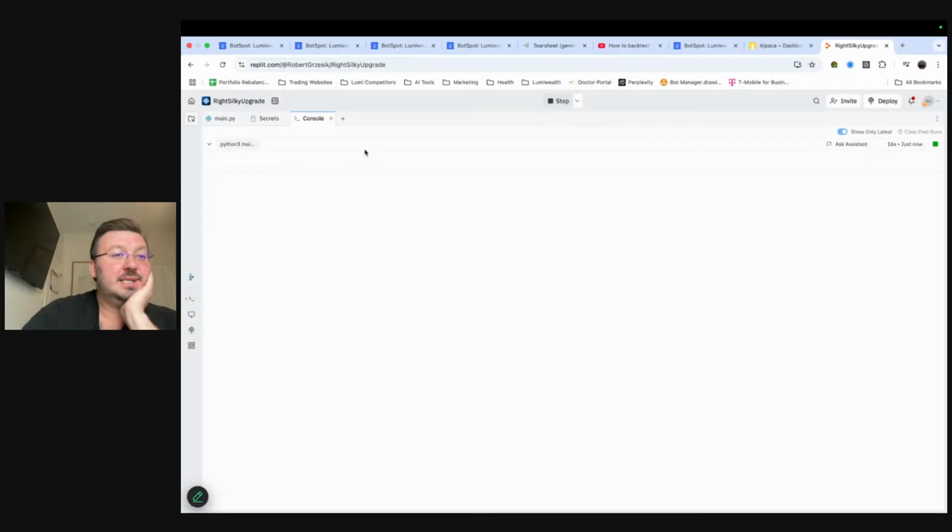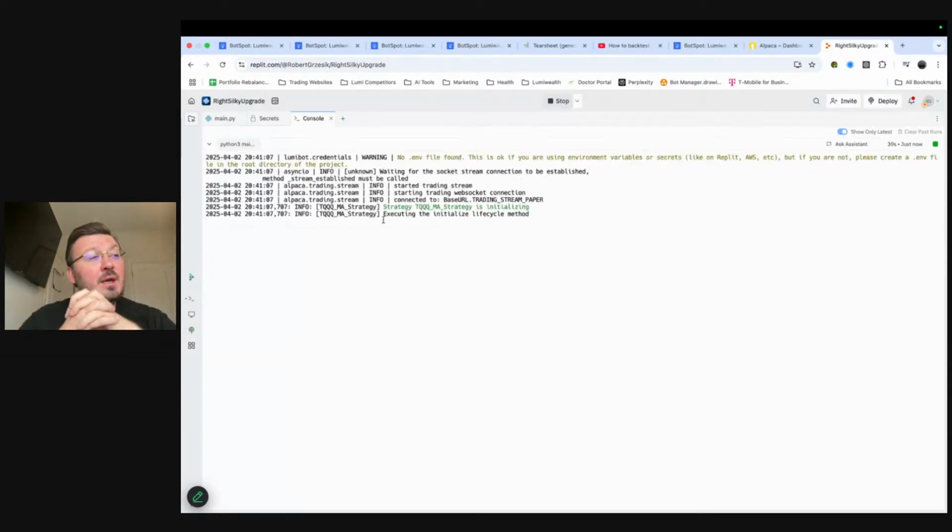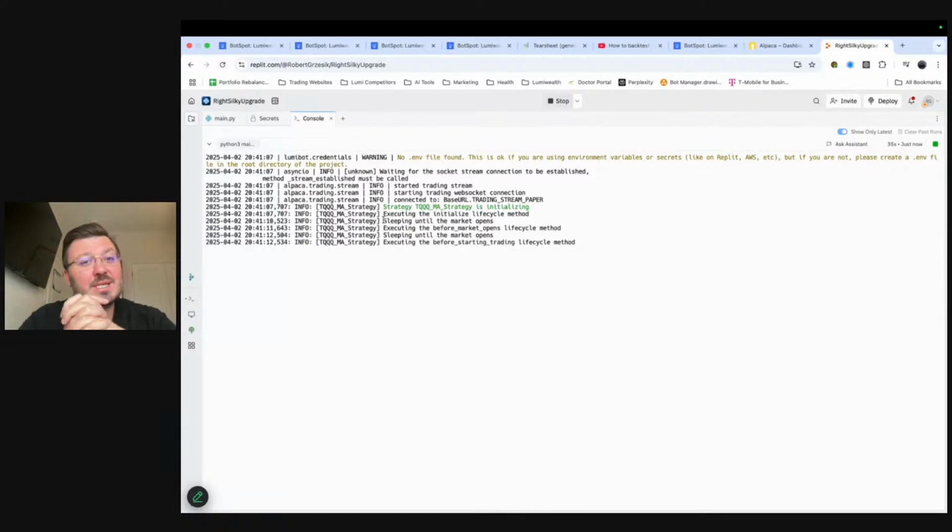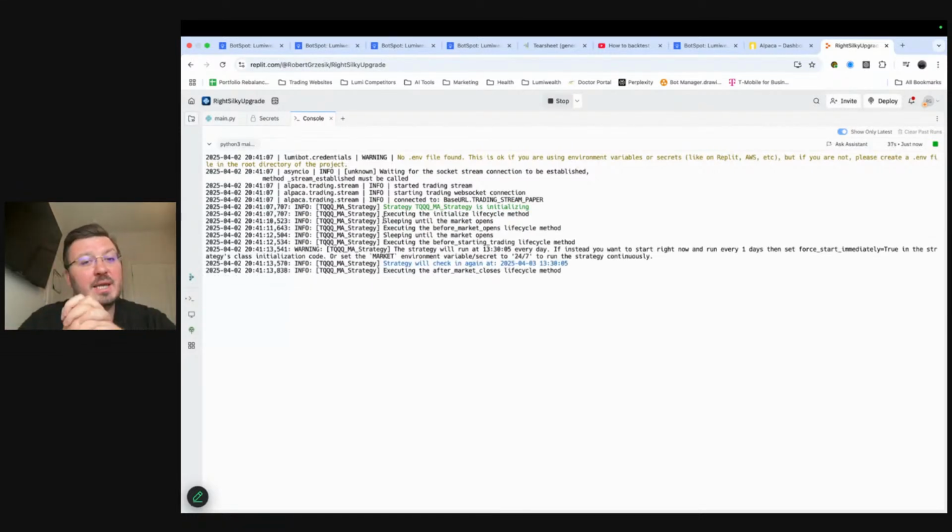Okay, cool. So we let this thing run here. I'm just letting console go, and you'll see that it's going to print out a bunch of different things of what it's doing. You just have to give it a little bit of time, and that's basically it. You have yourself a nice trading algorithm. You built it with AI. You back tested it directly on the website, and now we're able to run it on Replit. Super simple, right?